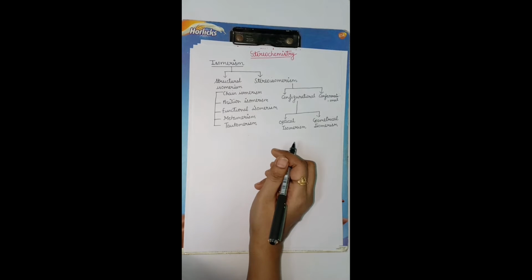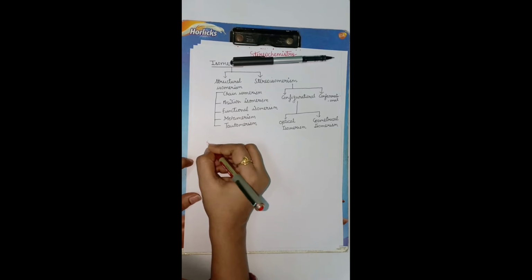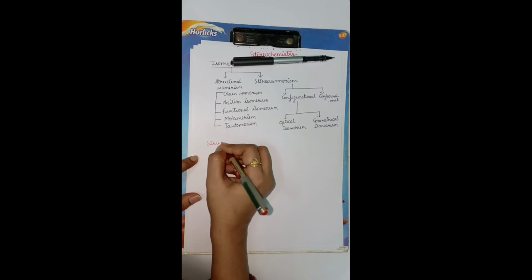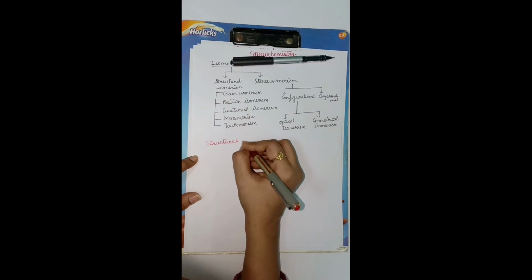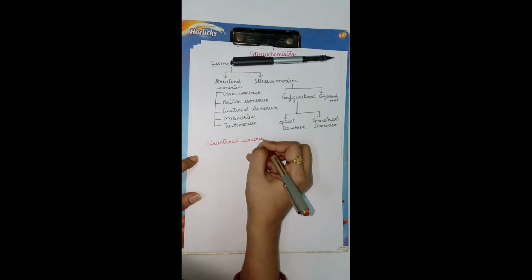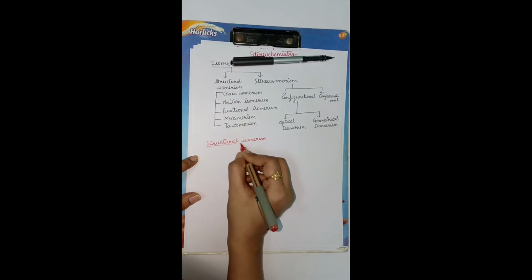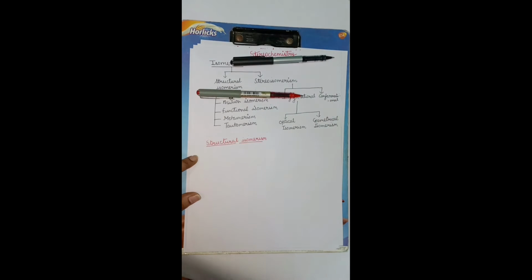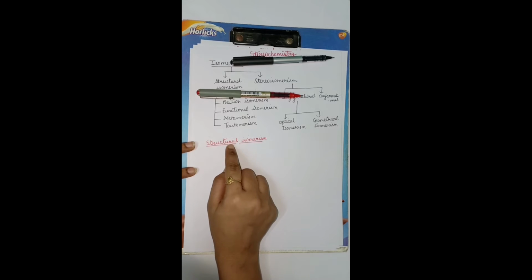Okay students, so right now we will discuss structural isomerism. What is structural isomerism?